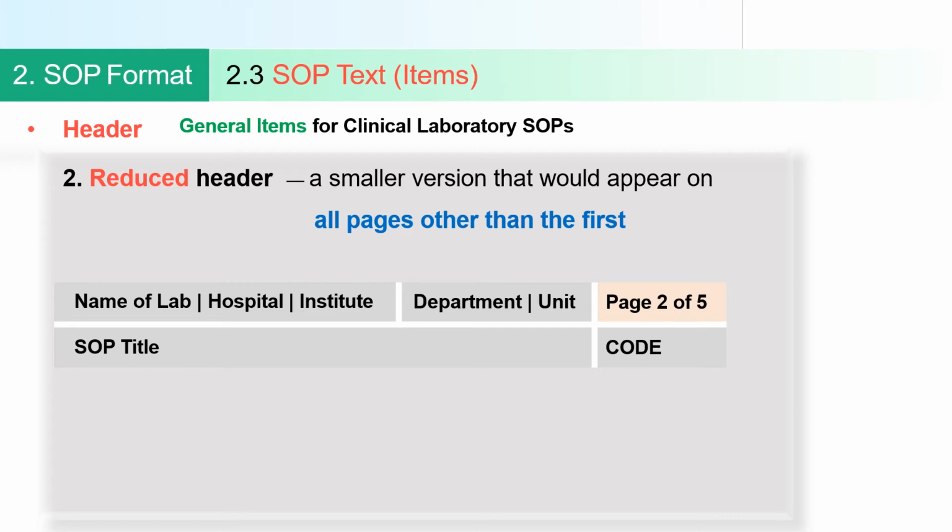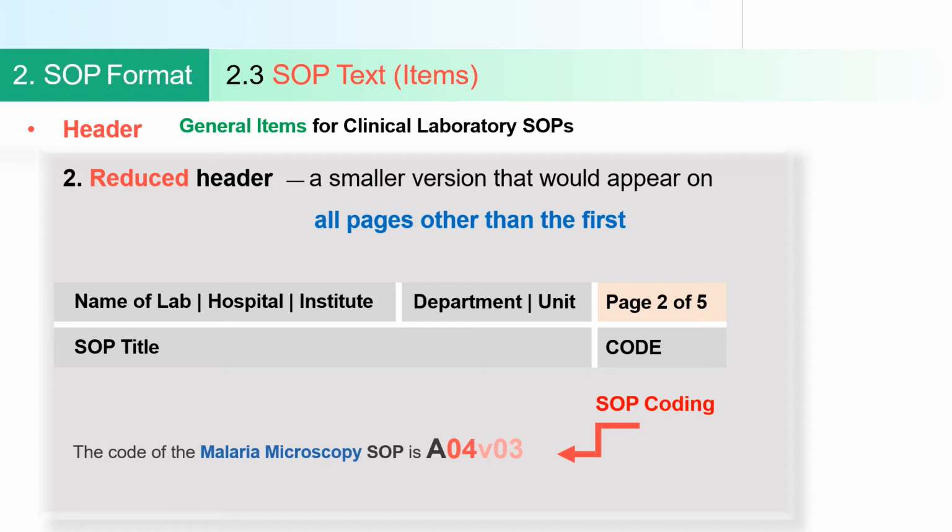Suppose this is a malaria microscopy procedure, an analysis, and here we are using A for the analysis. 04 means it is the number of the SOP; this is the 4th SOP.